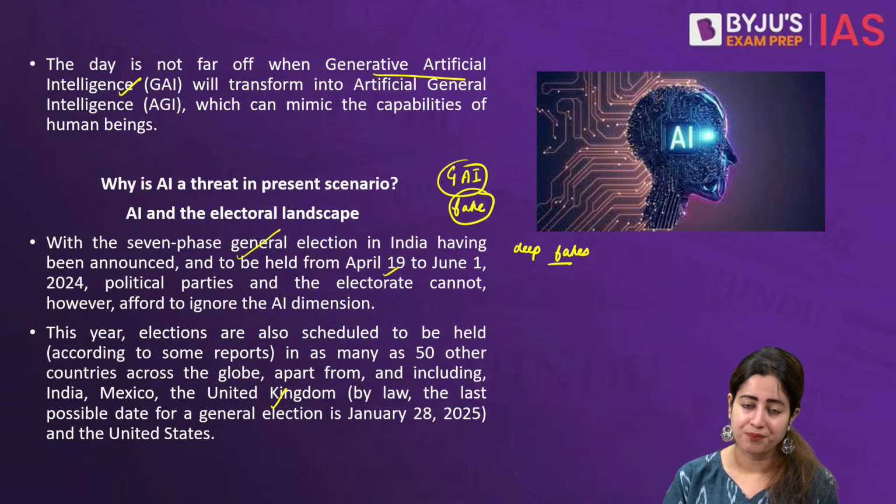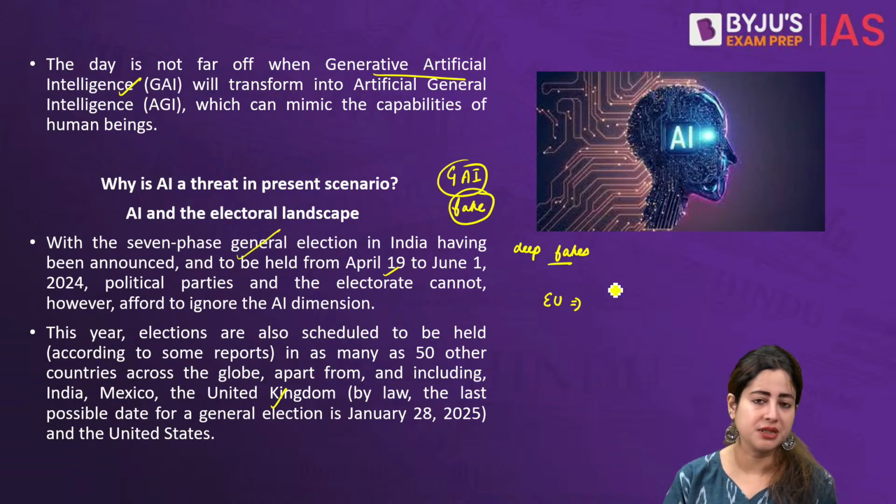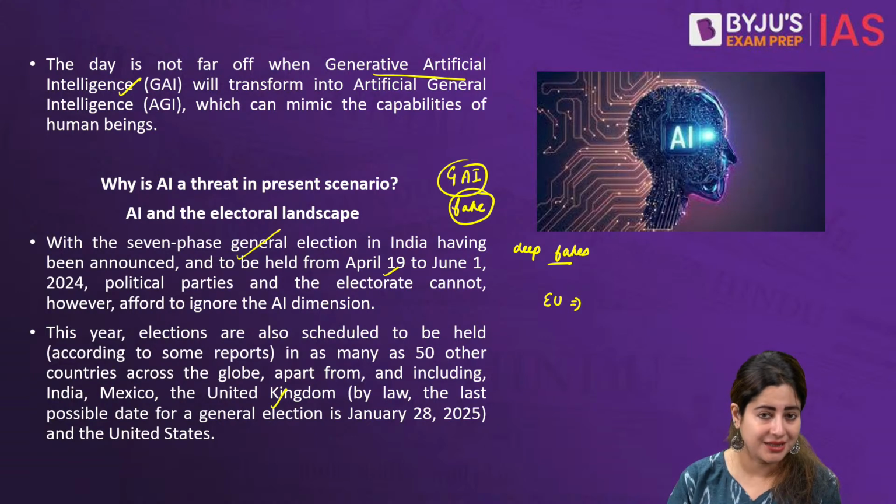governments across the world. Just 4 days before, the European Union has categorically prohibited, they have taken back the freedom given to certain social media platforms, including TikTok, Facebook, and 6 other such social media platforms. And they have asked them to control and keep a strict eye on the kind of content that people are generating on them. Why? Because most of the countries are now ready for the election.